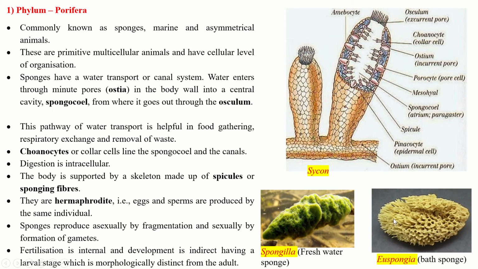Now these are some examples of the phylum Porifera. Now this is Scypha. Commonly found Spongilla, which is found in freshwater, we call it a freshwater sponge. And this is Euspongia, that is also called the bath sponge.